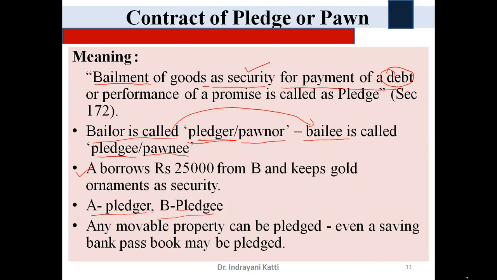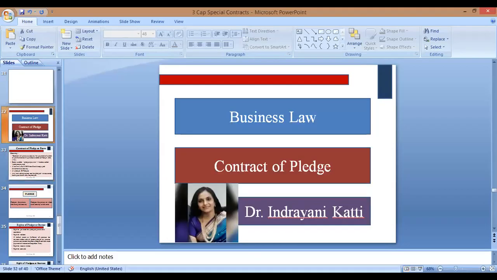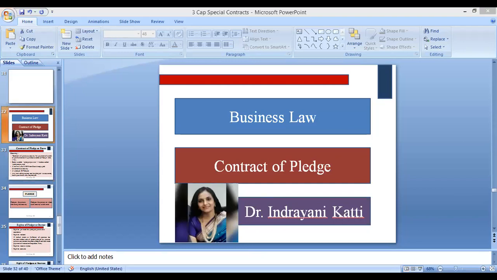So here I conclude the pledge contract. What is this? How many parties are there? And how about the rights and duties of both the parties? So here I will conclude the discussion of pledge. Okay. So we are dealing with stop share, and I will conclude this.